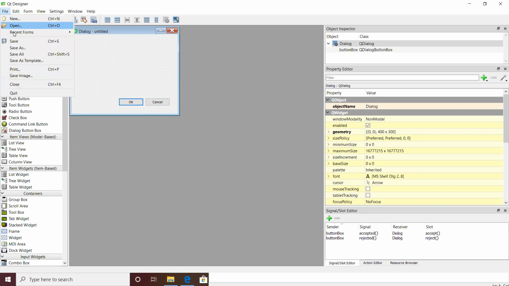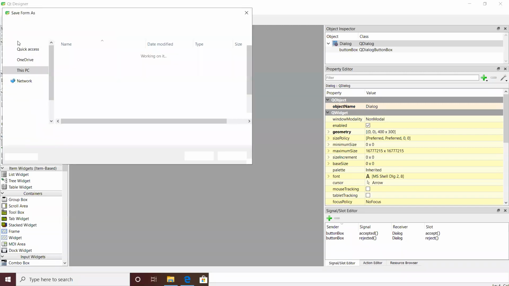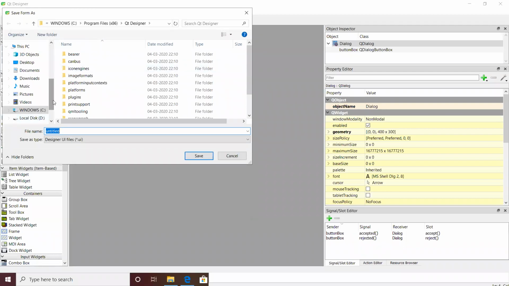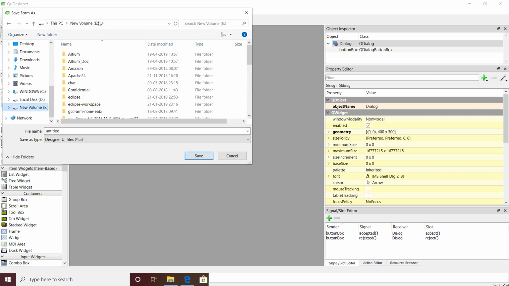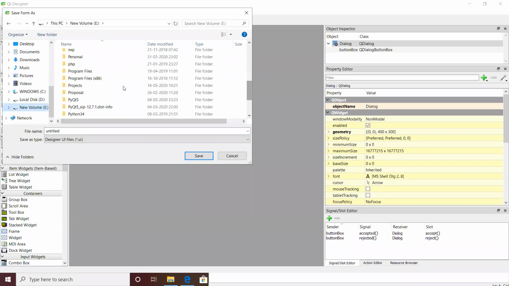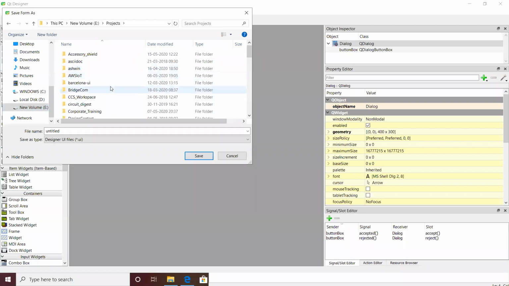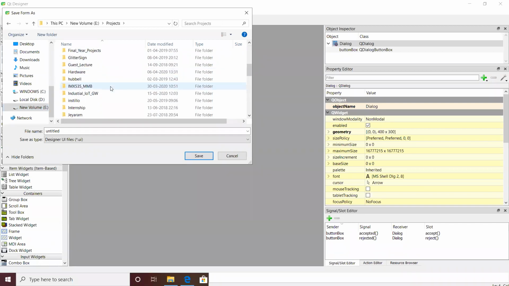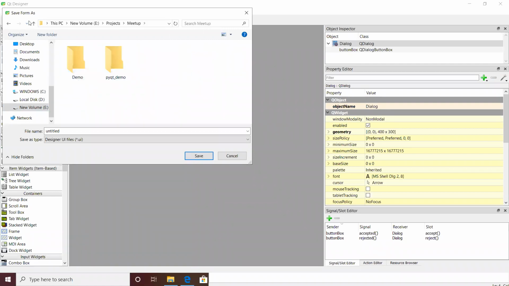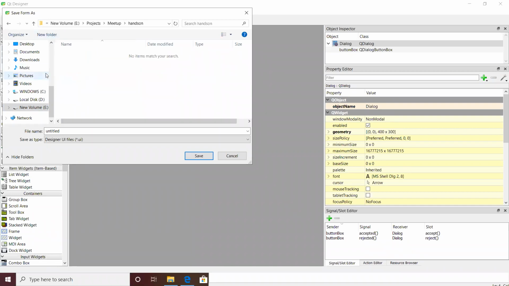And I'm going to save this in our meetup folder, in a new folder, as dialog.ui.